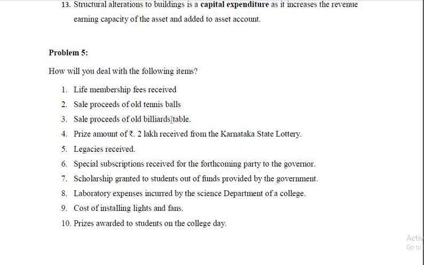So once they have become old, you are selling that. Therefore that is taken as capital receipt. Of course, any profit or loss on sale of billiard tables will be taken to income and expenditure account. If there is profit, income and expenditure account will be credited. If there is a loss, it will be debited to income and expenditure account. But sale proceeds are taken as capital receipts.